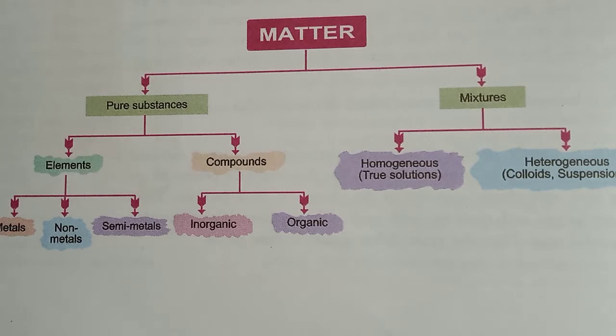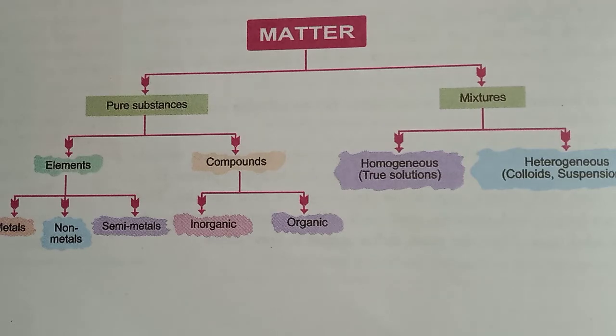Like that, there are so many methods: hand picking, sieving, winnowing. So many methods are there to separate the individual components from a mixture. Understood, children? Separation makes it possible to study and use the individual components of a mixture.